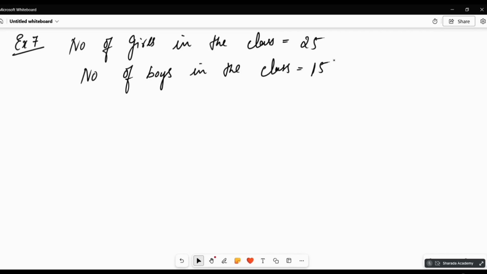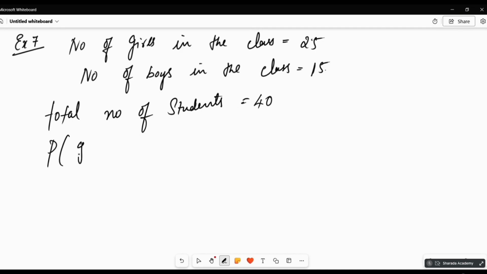It is 25 by 40. The total number of students is 25 plus 15, that is 40. So, the probability of a girl representative: how many are the girls? It is 25, so 25 by 40. Let's simplify. Divide by 5. Yes, it is 5 by 8.